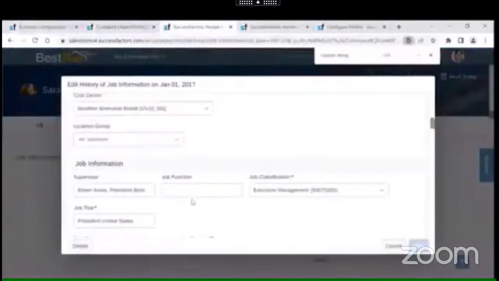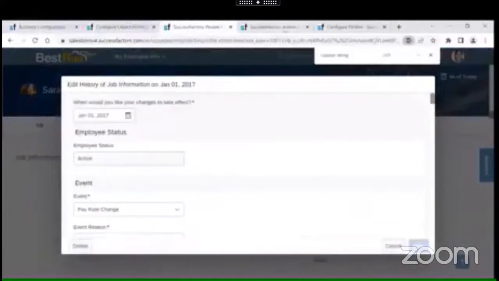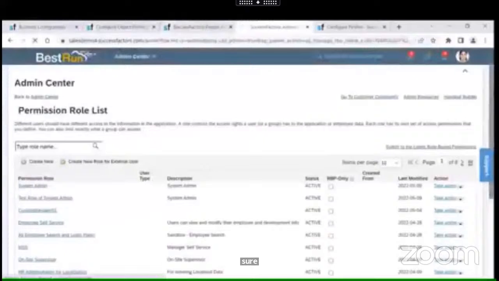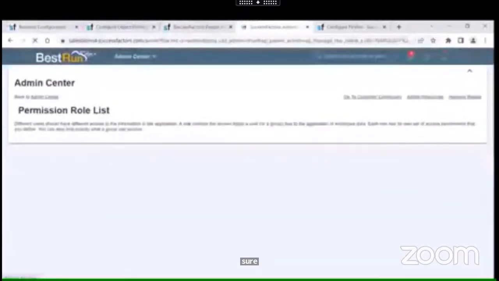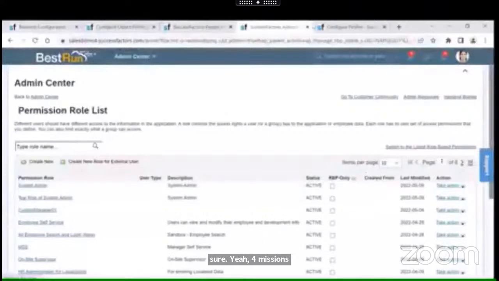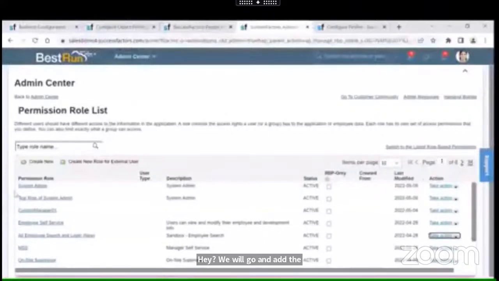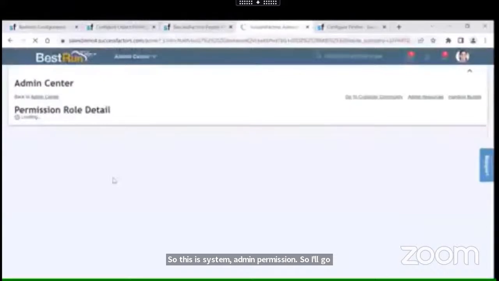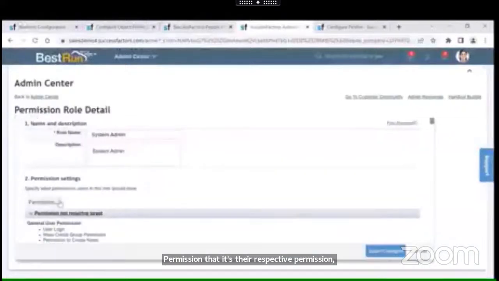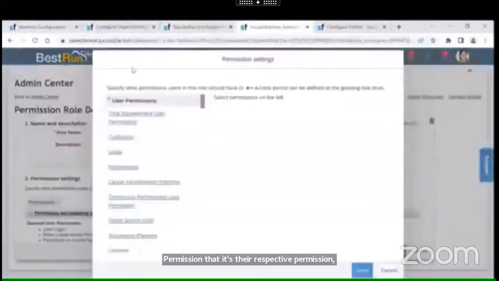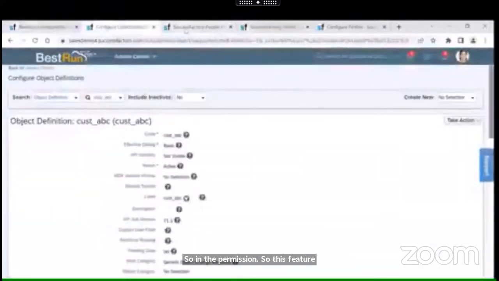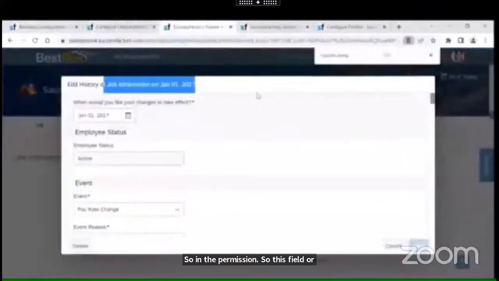Am I missing something? Do we need to add the permission? Yeah, permissions. There we will go and add the permissions. In the manage permission role, we should select the respective permission. So this is system admin permission, so I'll go to the system admin permission, the respective permission. This field is where we have added it in the job information, correct?